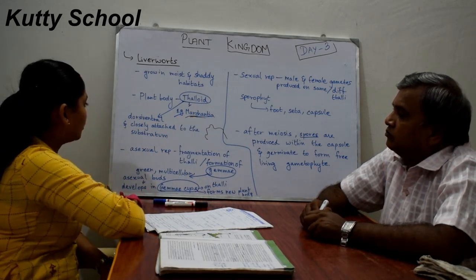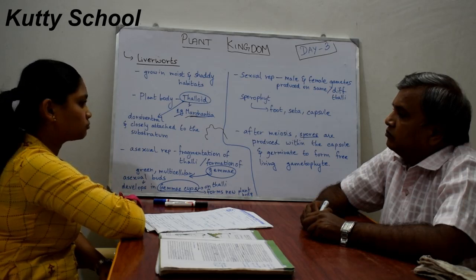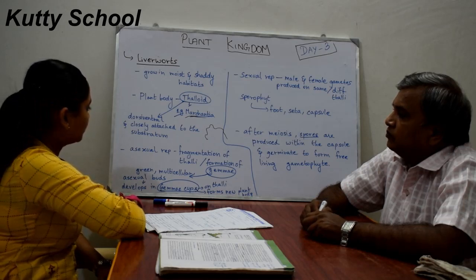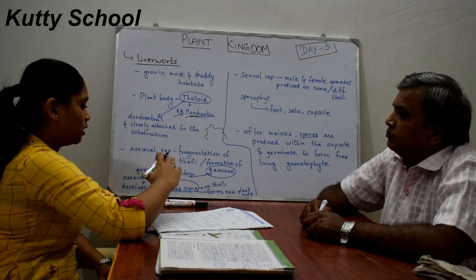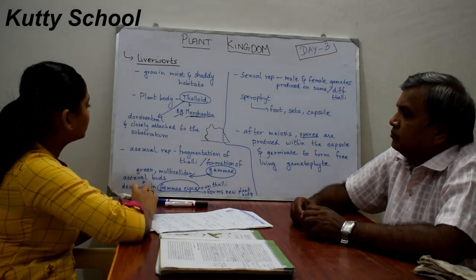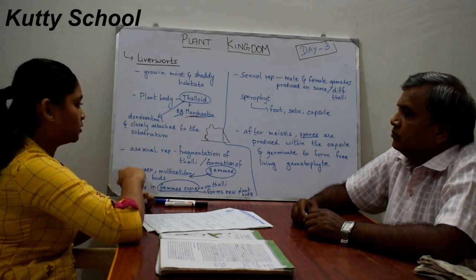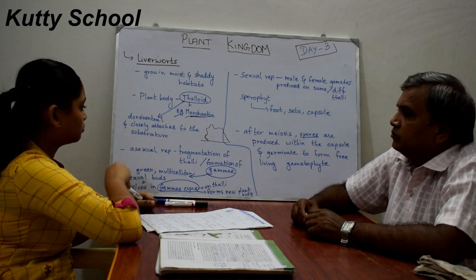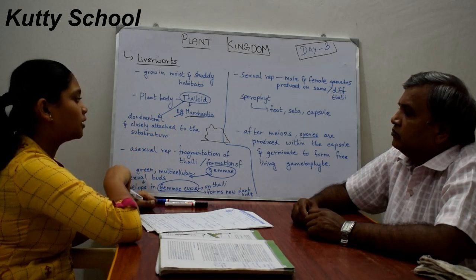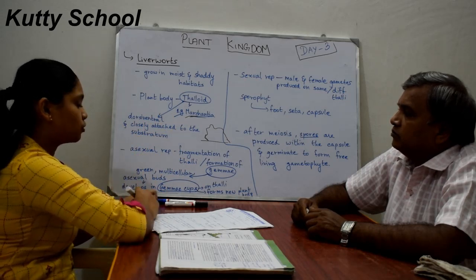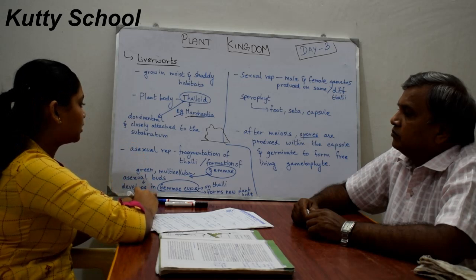This thalloid is dorsiventral. Dorsiventral is nothing but it is headed towards the ground. The plant body faces towards the ground. That is what dorsiventral means, and it is attached closely to the substratum, which is the ground.